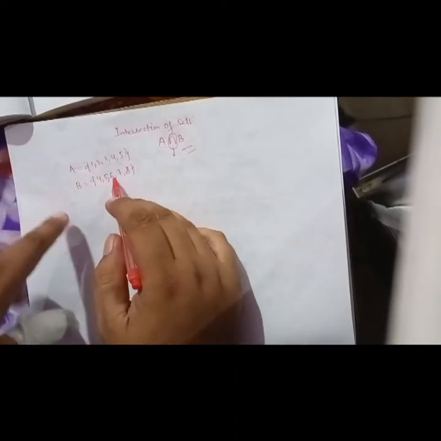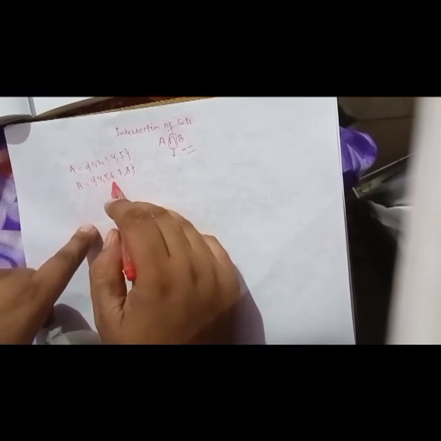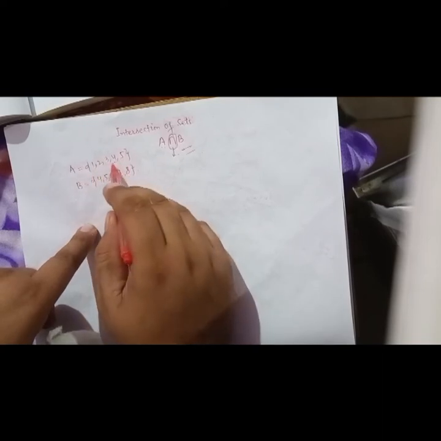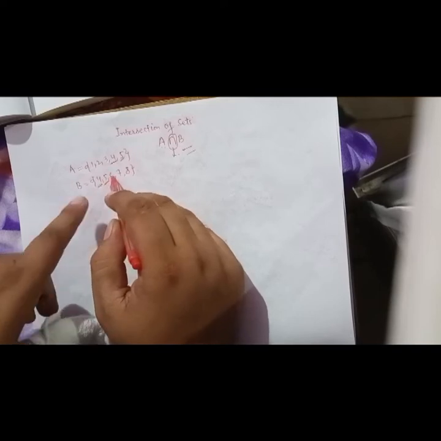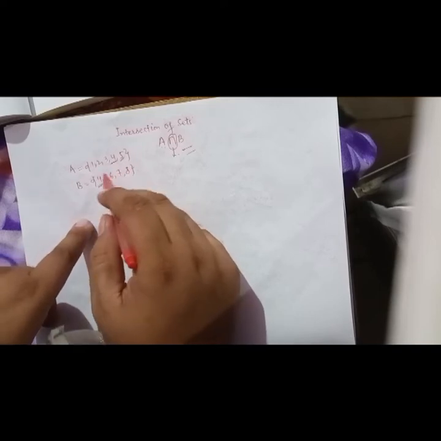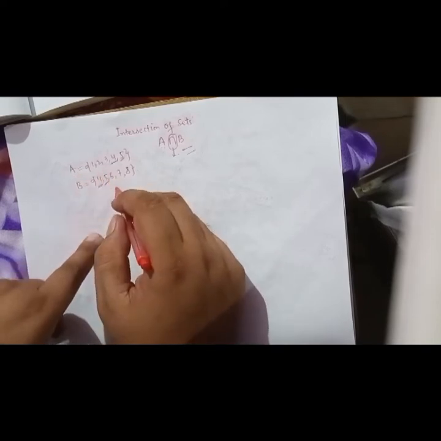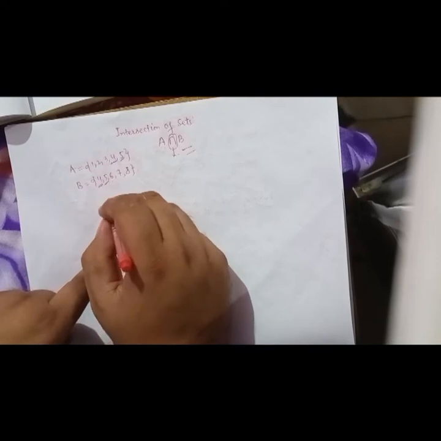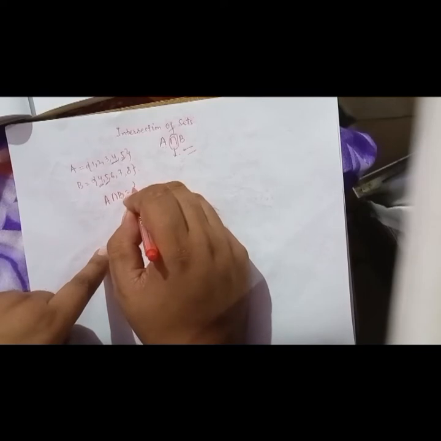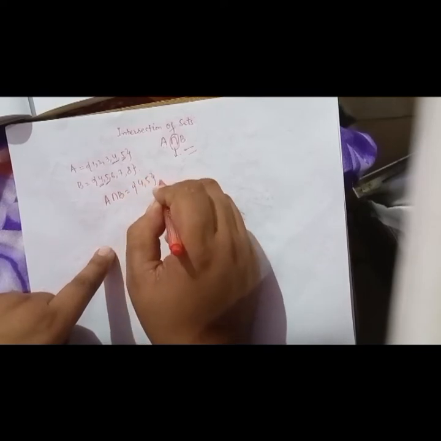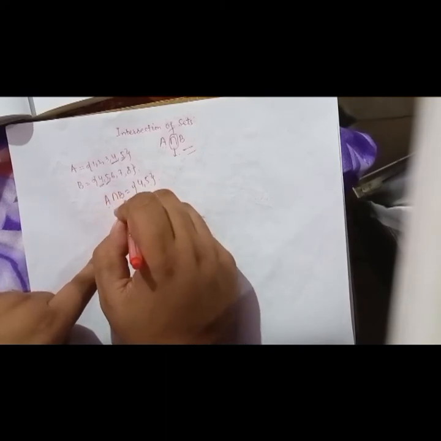we need to check the elements which are present in both the sets. I can see 4 is present here, 4 is present here, 5 is present here, 5 is present here. Those elements which are present in both sets, in set A and also in set B, are called the intersection of sets A and B. So I can write A intersection B equals 4, 5. That means these two elements are present in set A as well as in set B.